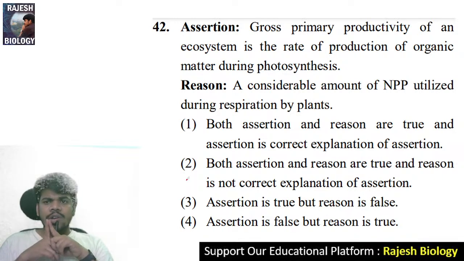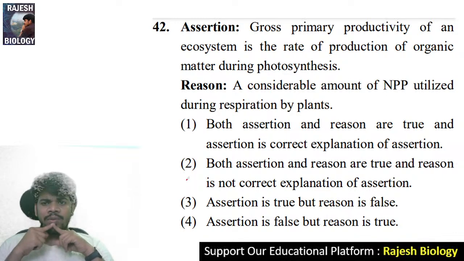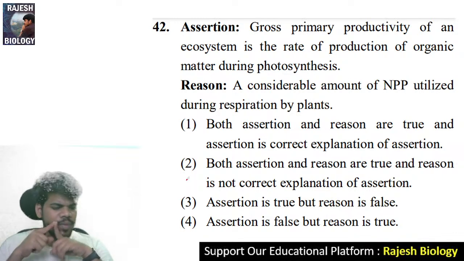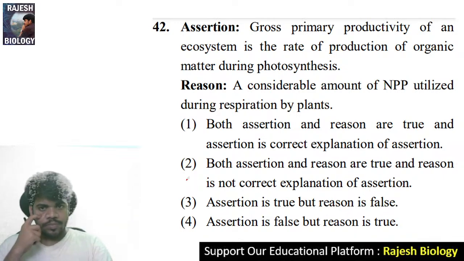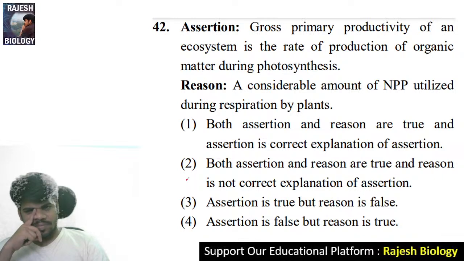Assertion: Gross primary productivity of an ecosystem is the rate of production of organic matter during photosynthesis. Reason: A considerable amount of NPP is utilized during the respiration by plants. 42.